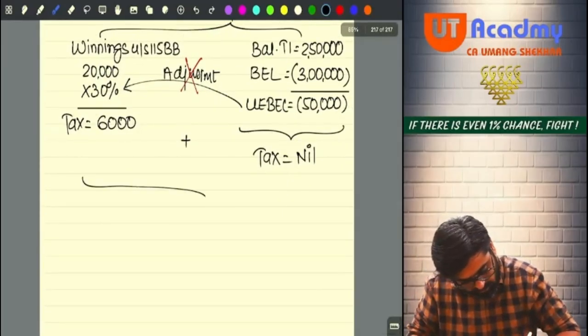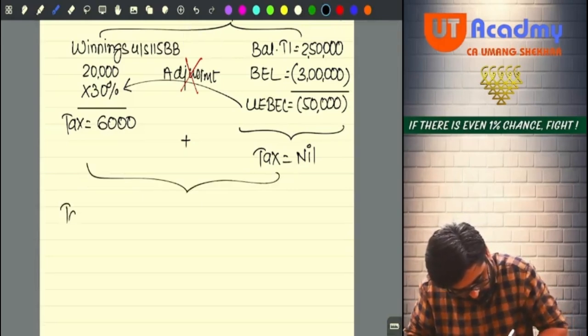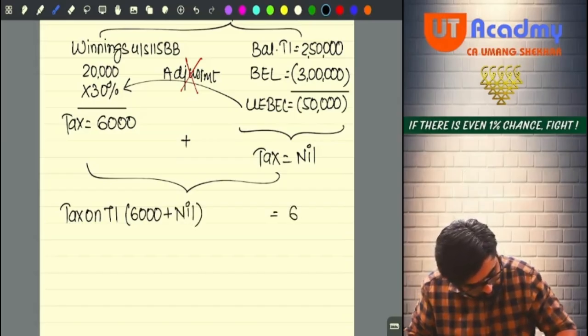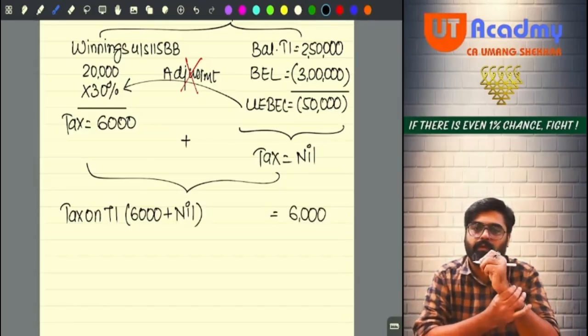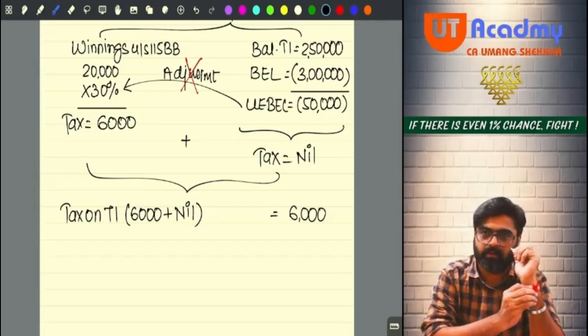So can I say tax on total income you are supposed to get 6,000 plus nil. How much you are getting? 6,000.